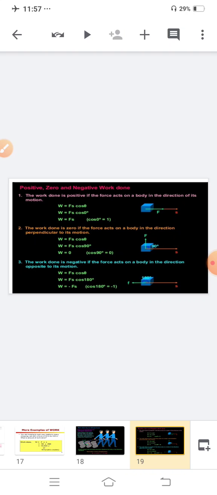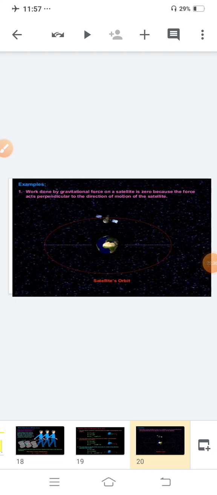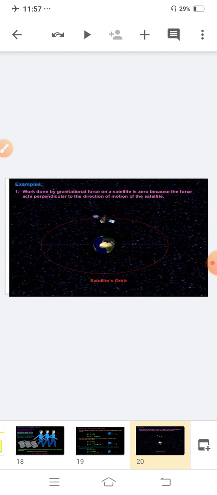So in that case, the angle will be 180 degrees, and the value of cos 180 is minus 1. So the formula you will get is W is equal to minus F into S. Is this clear? Now, example: work done by gravitational force on a satellite is 0 because the force acts perpendicular to the direction of motion of the satellite. Clear?